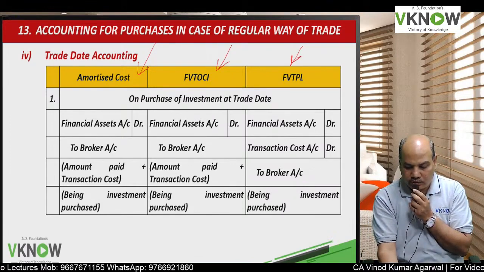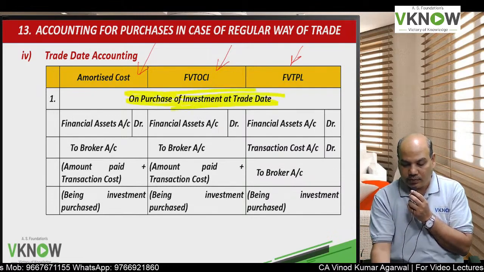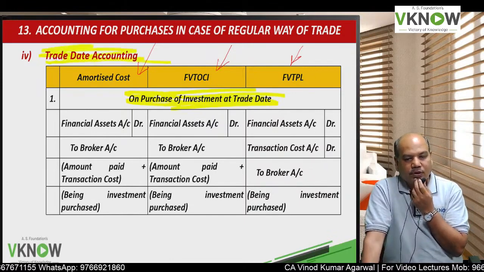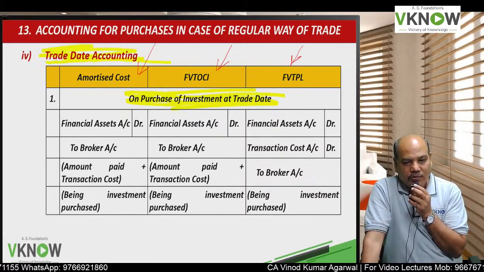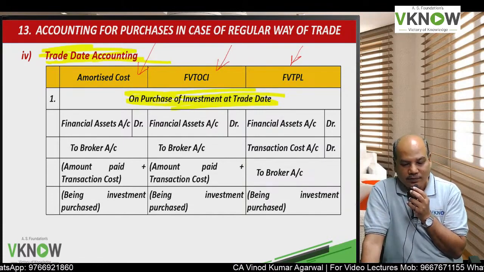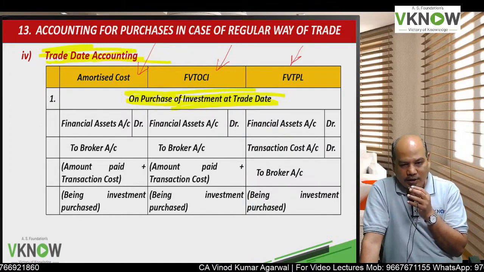Students, pay attention on the purchase of investment, and we are following trade date accounting. In trade date accounting, investment is brought into the books on trade date itself. That is the date when we enter into a contract.